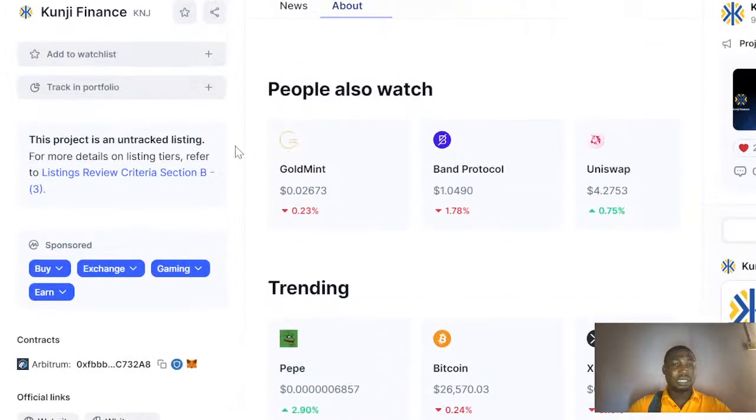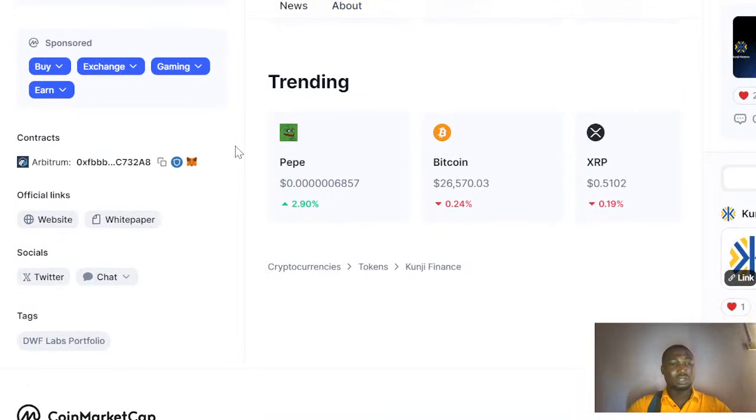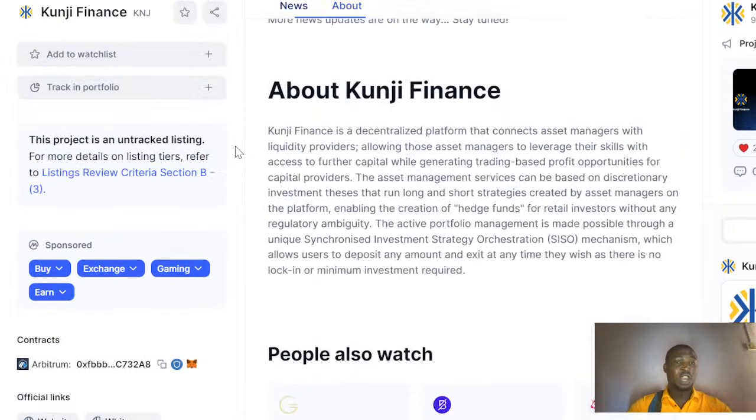It's going to be listed firstly on Gate.io, which is a good project for you. This is an early project for you to invest in. Investing in this project early, you gain a lot, because you know it is yet to be listed, and subsequently it's going to be listed on other platforms. You will see some kind of partnership coming on board, and it will be listed on different platforms.